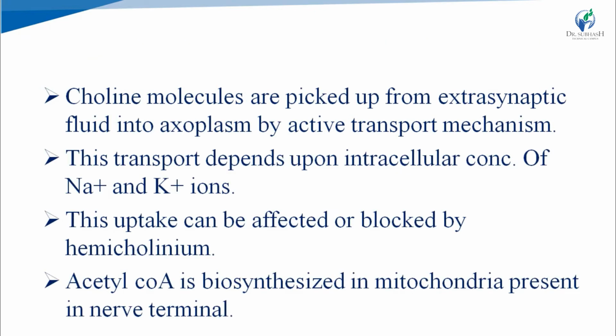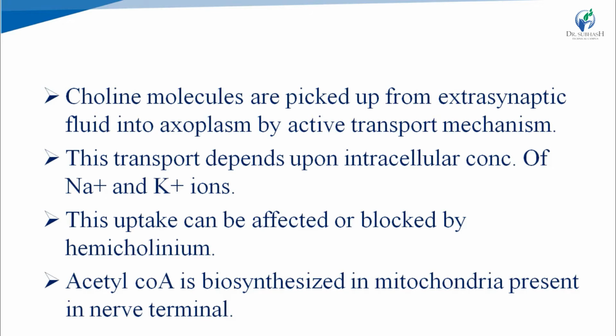Now, where do this choline and acetyl coenzyme A come from? Choline molecules are picked up from extrasynaptic fluid into the axoplasm by an active transport mechanism. Means choline molecules came from outside of the neuron. They are picked up from extrasynaptic fluid, means the fluid outside of the synapse, by an active transport mechanism involving sodium-potassium ion.